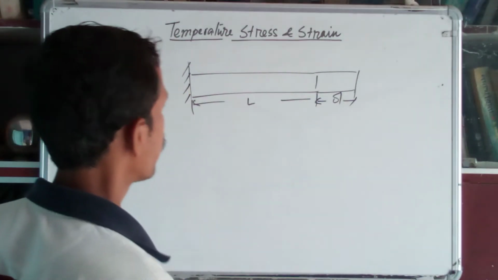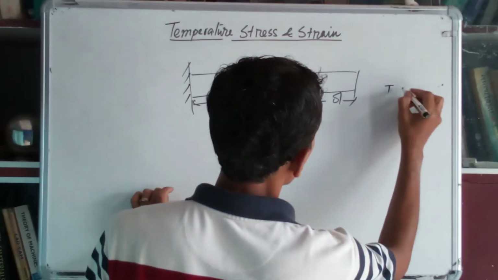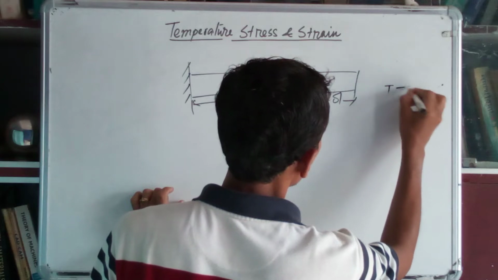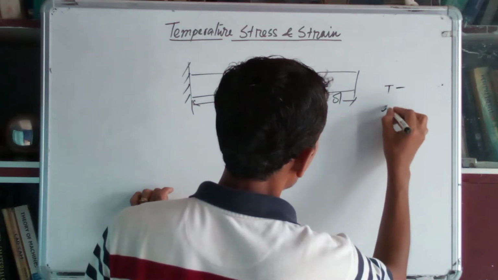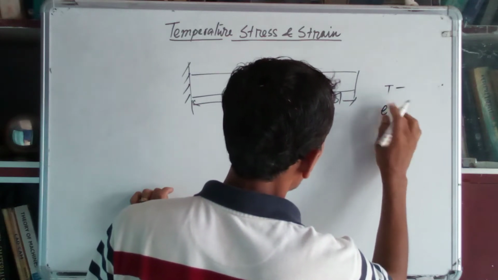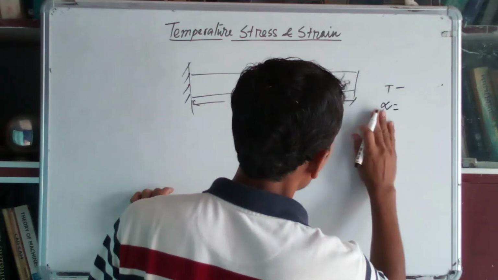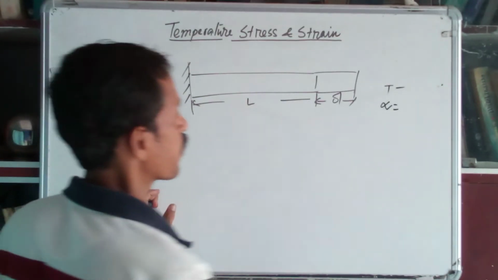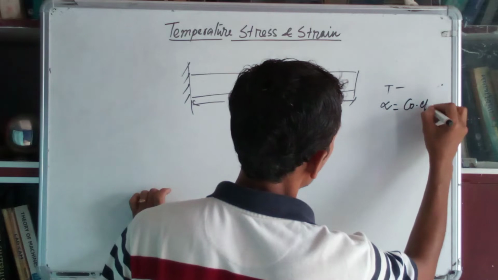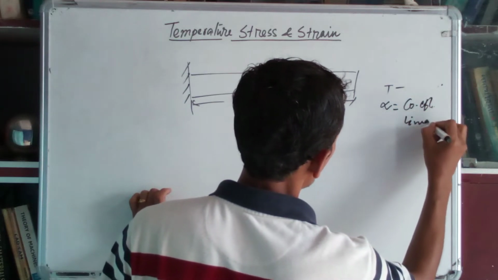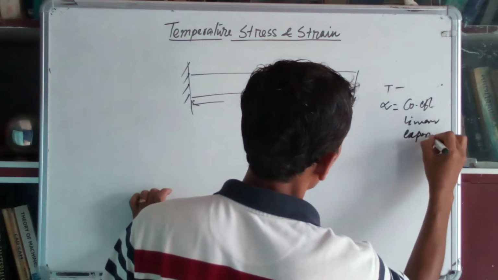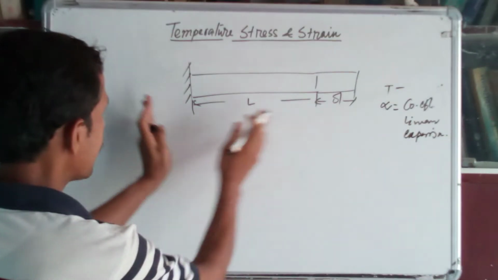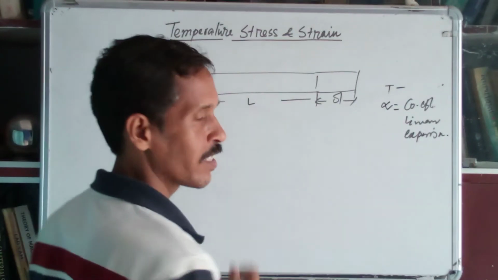Suppose you increase the temperature by T degrees, and alpha is the coefficient of linear expansion. As the temperature increases, the length of the bar will increase.